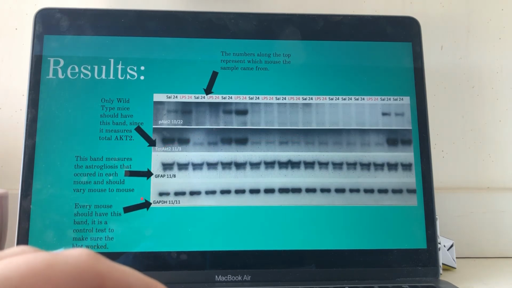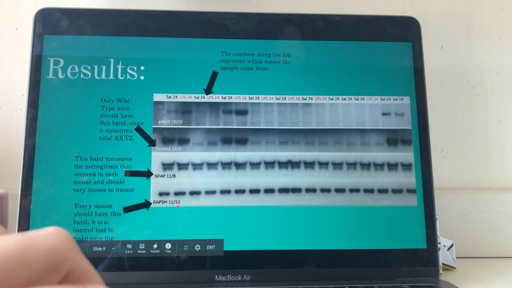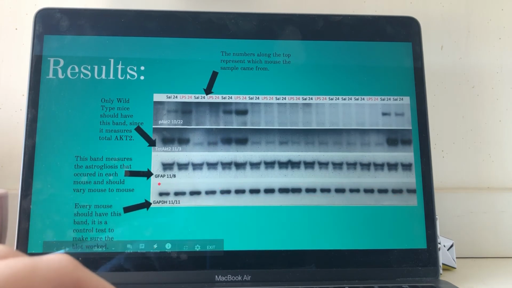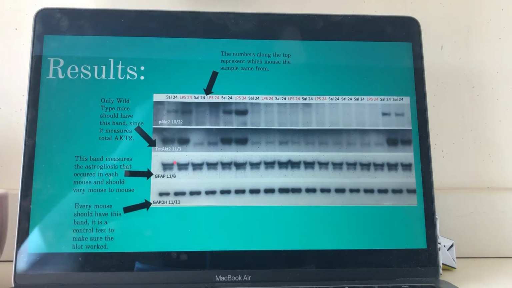This last band down here is an indication that the test is working, that the Western was done correctly, because each mouse has this GAPDH present in their protein samples, and all of the bands should be relatively the same size. This third band is the one that I was most concerned with, because this band called GFAP is a representation of the amount of astrocytes present in the protein. So for my project, I wanted to see variation between each of the bands, representing whether or not astrogliosis was occurring more frequently in each type of mouse.